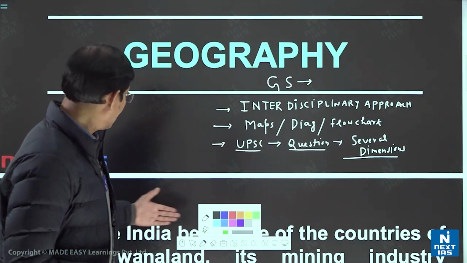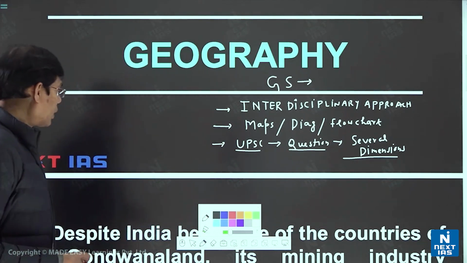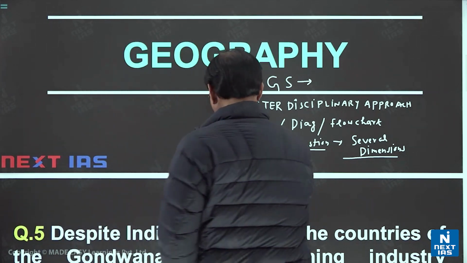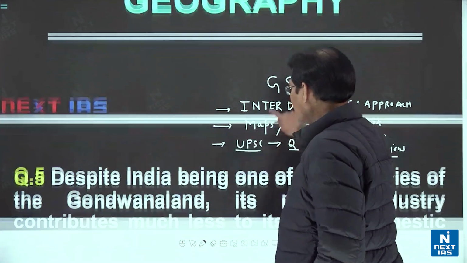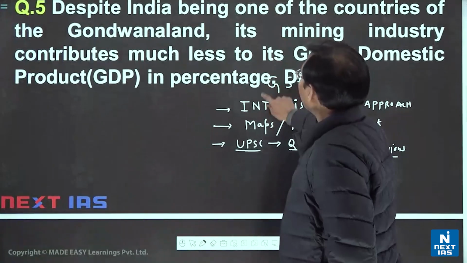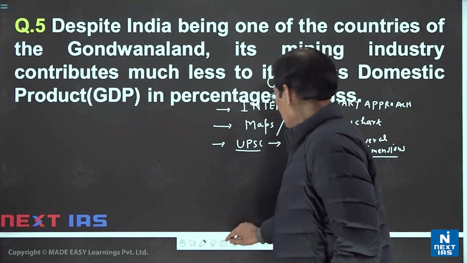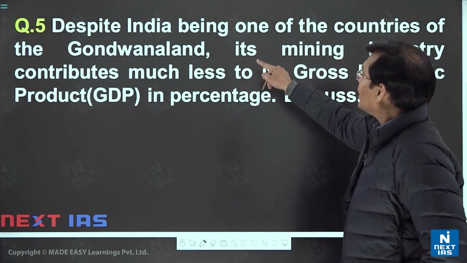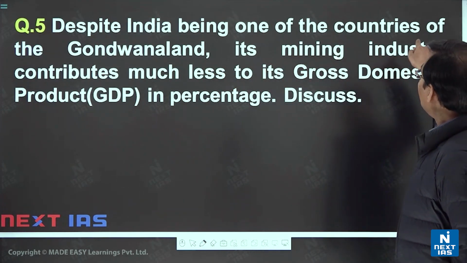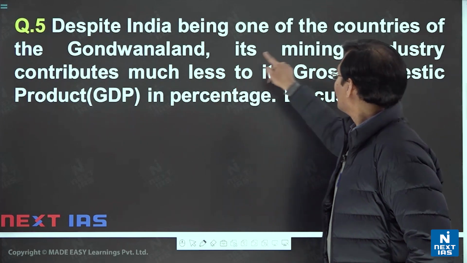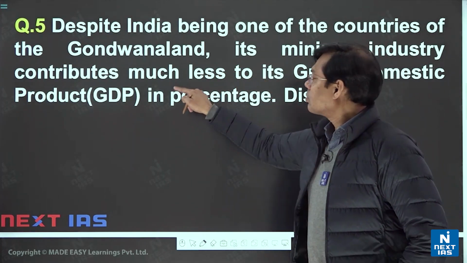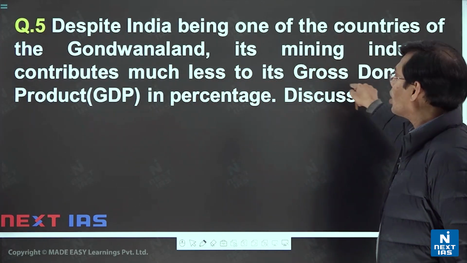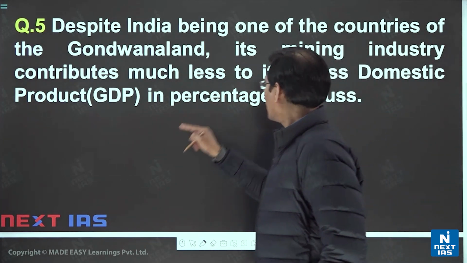For example, question number 5 is one question here. The question is: despite India being one of the countries of the Gondwana land, its mining industry contributes much less to its gross domestic product, or GDP, in percentage.